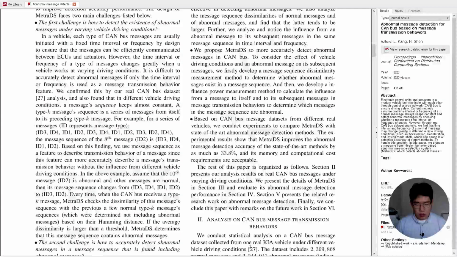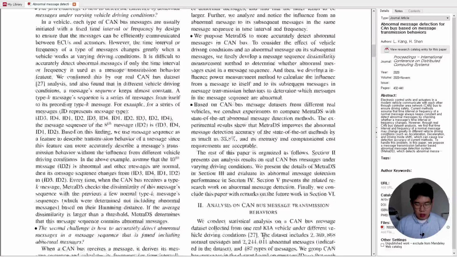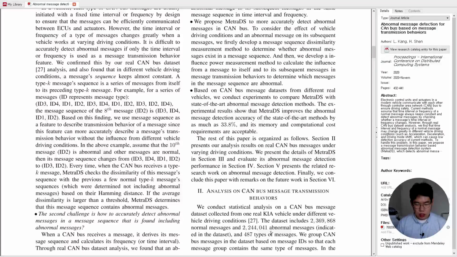Analysis of CAN bus message transmission behavior. We conduct a statistical analysis on a CAN bus message dataset collected from one real Kia vehicle under different vehicle driving conditions. The dataset includes 369,268 normal messages, and 244 abnormal messages indicated in the dataset, and 487 types of message.